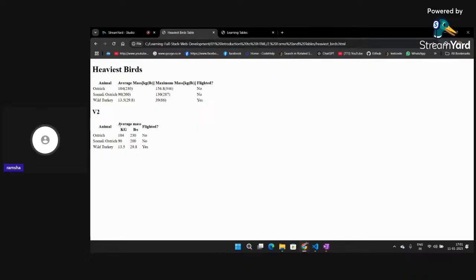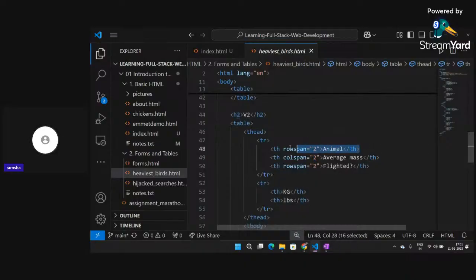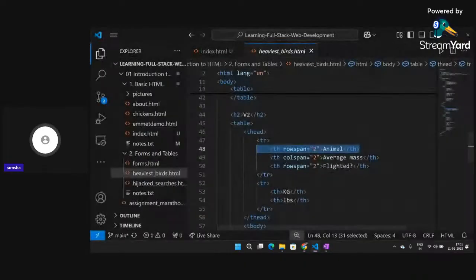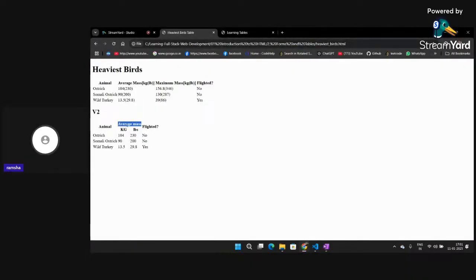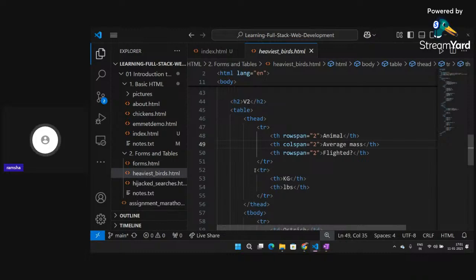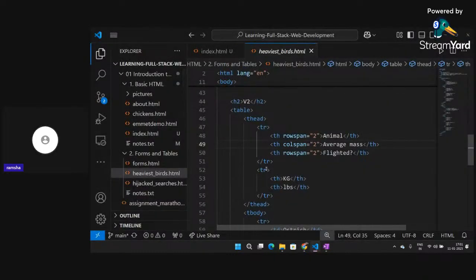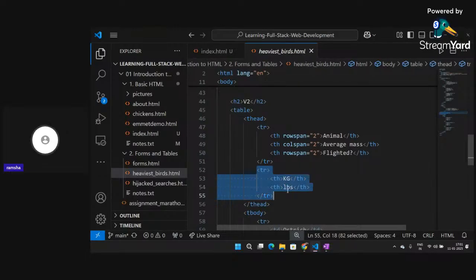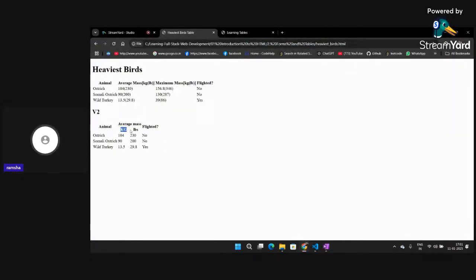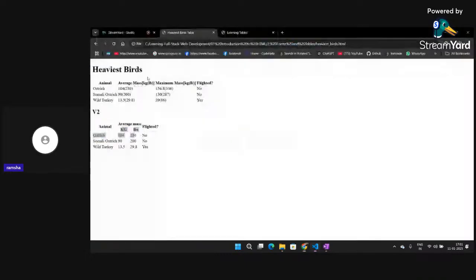You will be able to see that if you add row span to average mass, see here, this is the animal, and its row span is 2, and average mass the row span is also 2, and flighted the row span is also 2, and inside that they have defined kg and lbs. See, this is the row span, and inside that they have given kg and lbs. So in this way you can also create tables like this. Inside average mass, kg and lbs, then they have flighted also.